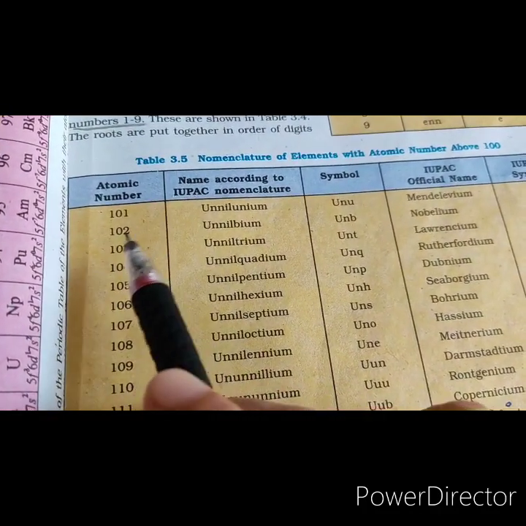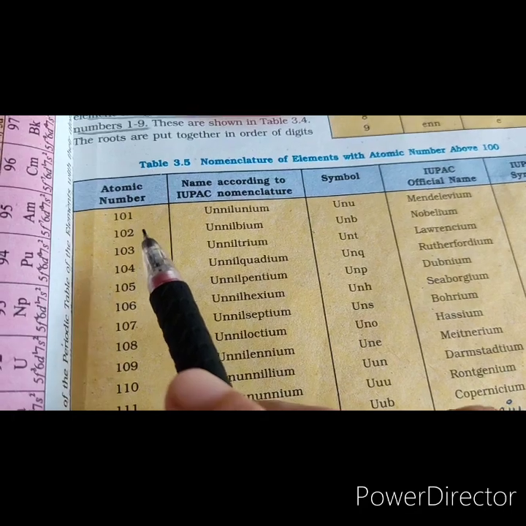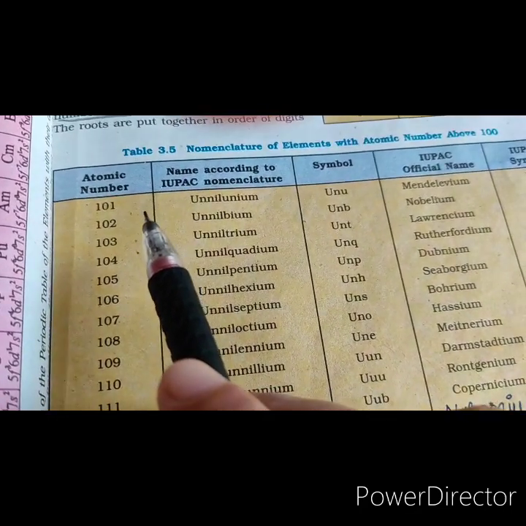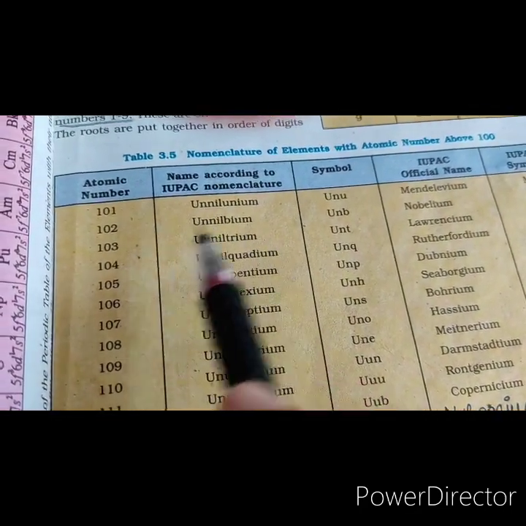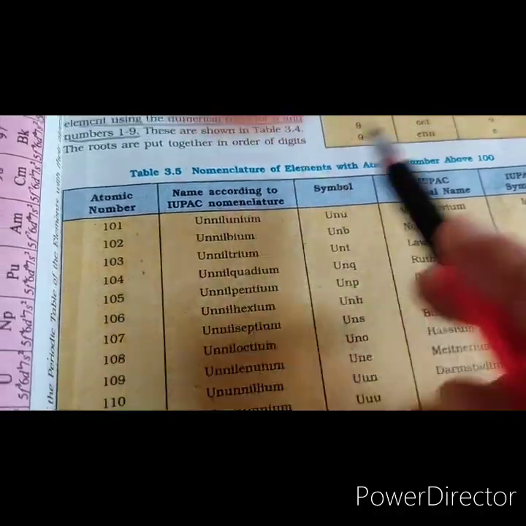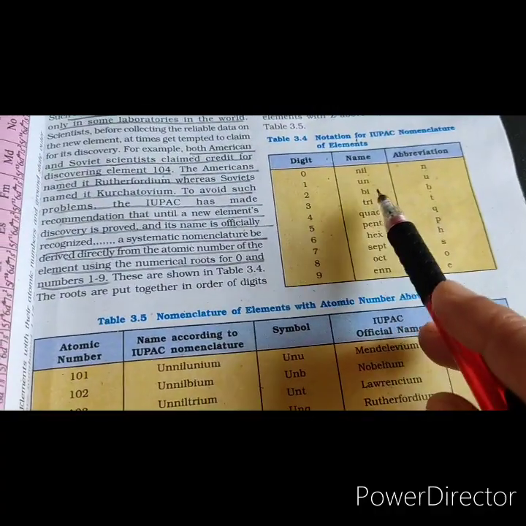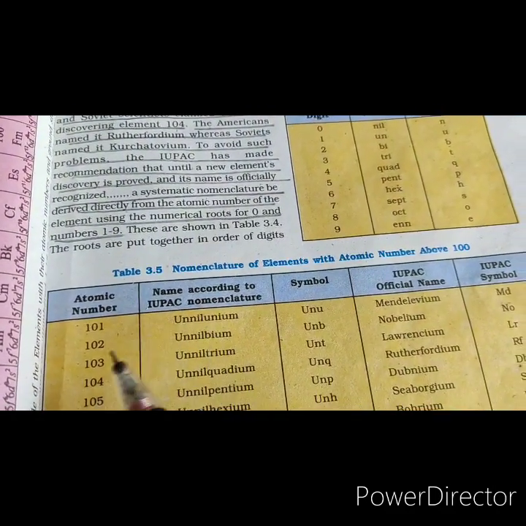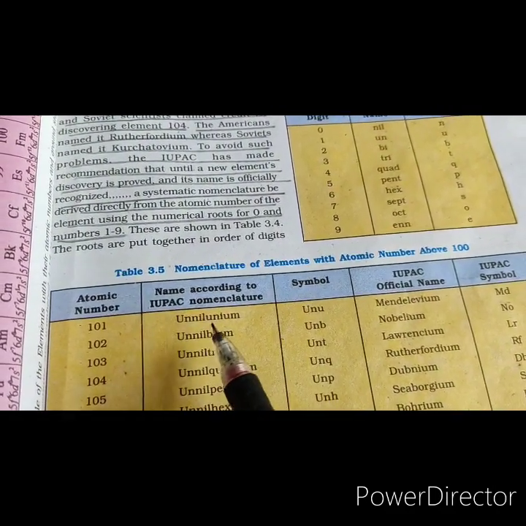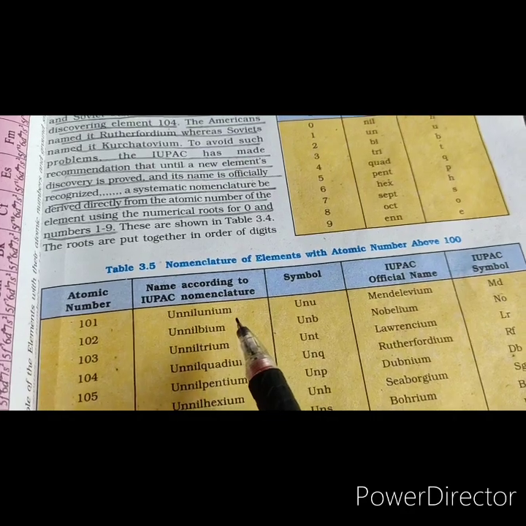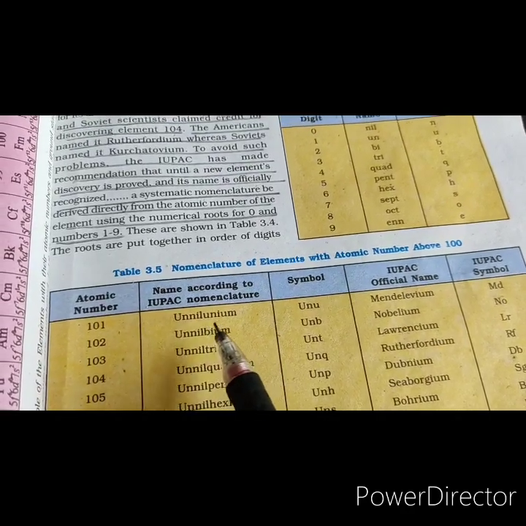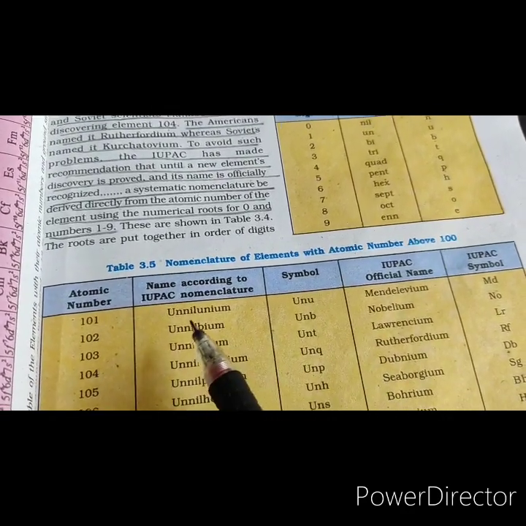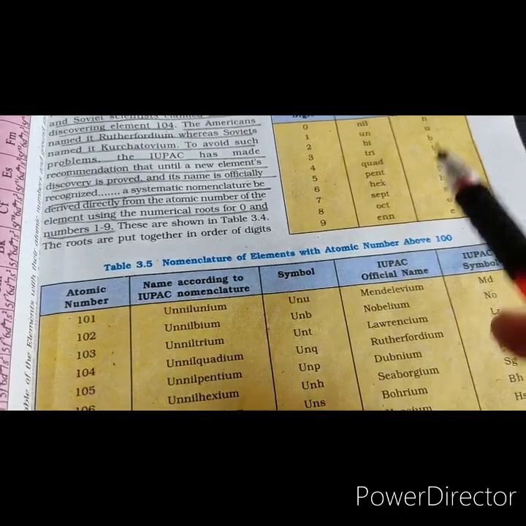Now let us see how to name 101. So this element is discovered, and till it has got an official name by IUPAC, how to name it? So 1 is un, 0 is nil. So un, nil. And again 1, un. So un, nil, un, and in the last you have to write ium. So unnilunium, and the symbol is U, N, U. Right?